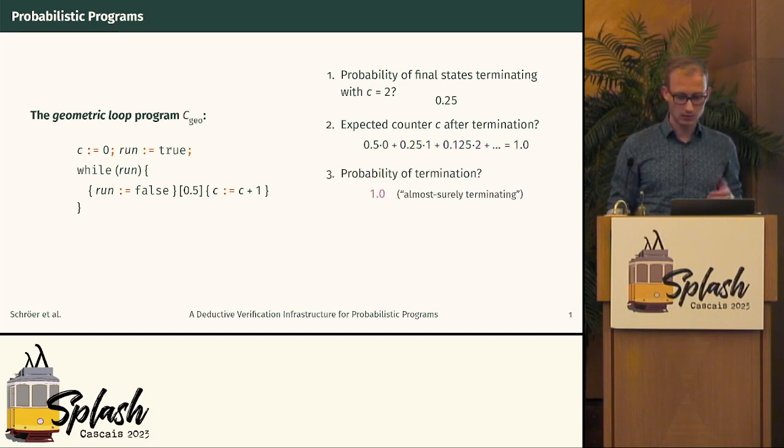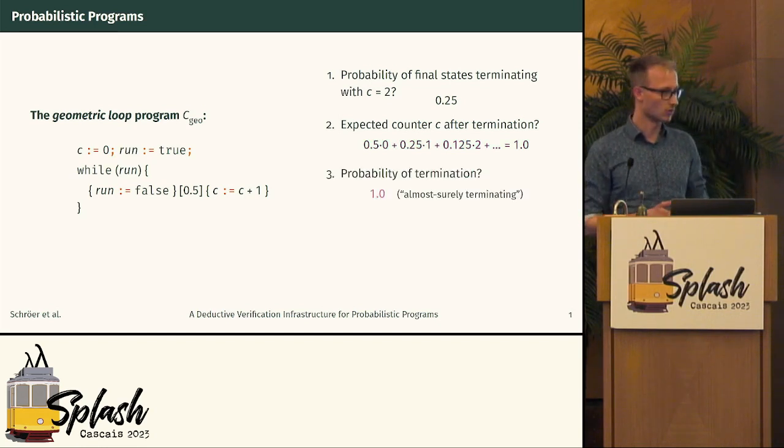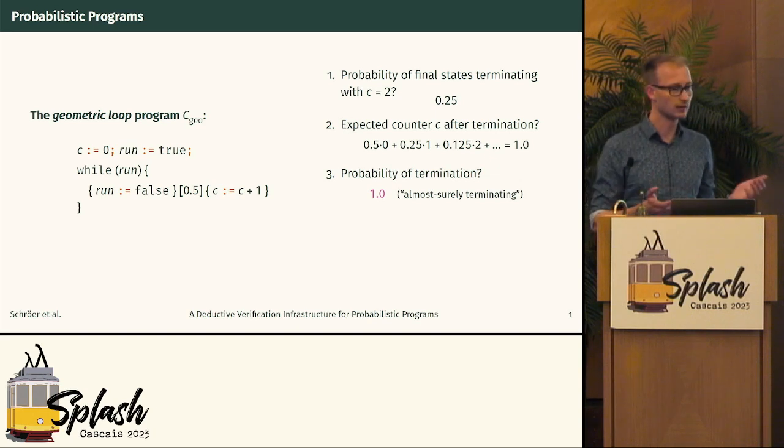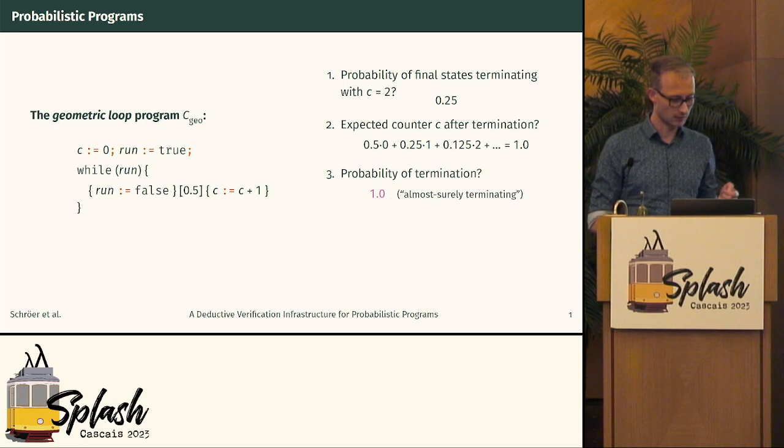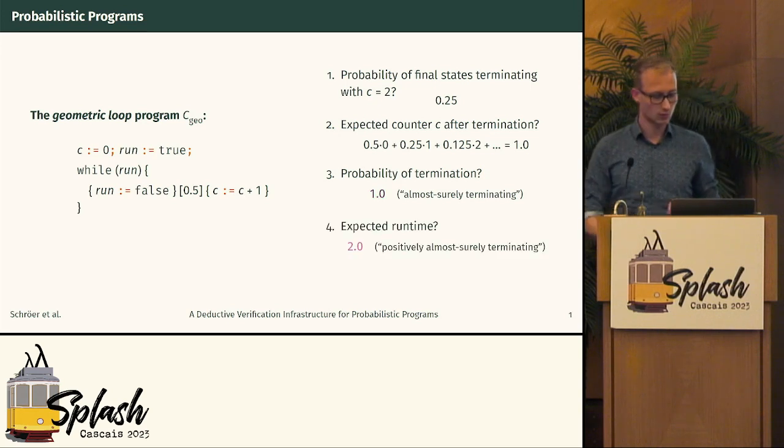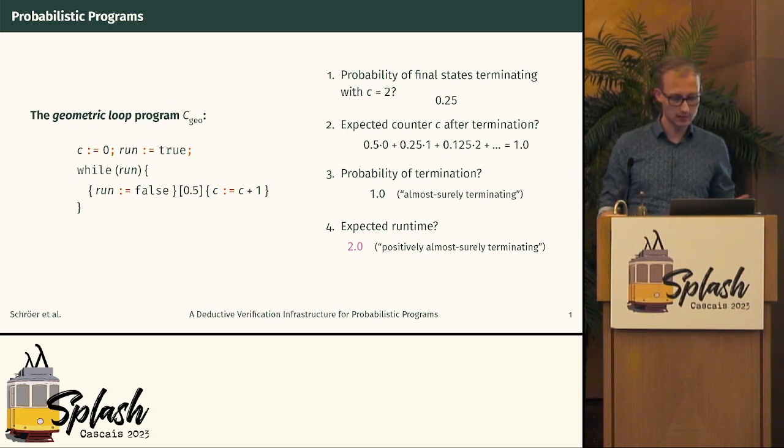And then this program is also almost surely terminating. So this is something about the probability of termination. There is a run that runs forever, right? There is this run where you always increase the counter, but the probability of it is 0. And then further, this program is what we call positively almost surely terminating. So this program has a finite runtime, which means in this case, the loop guard is evaluated twice, so the expected runtime is 2.